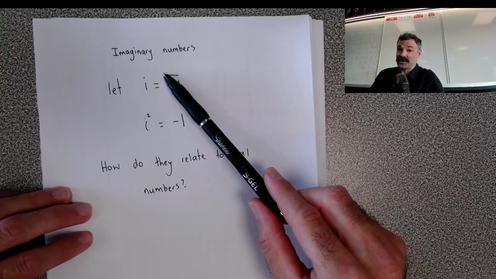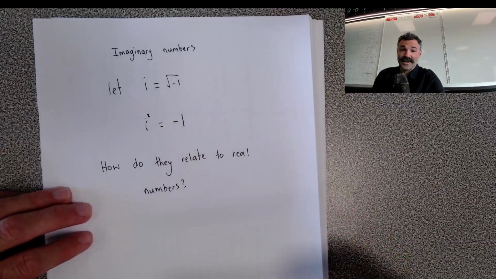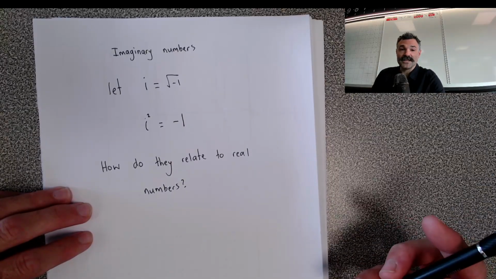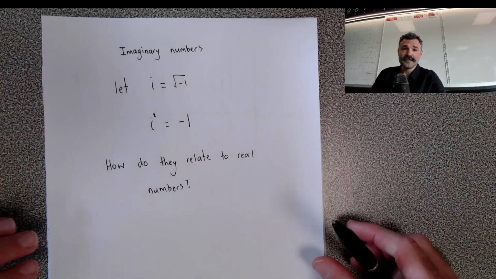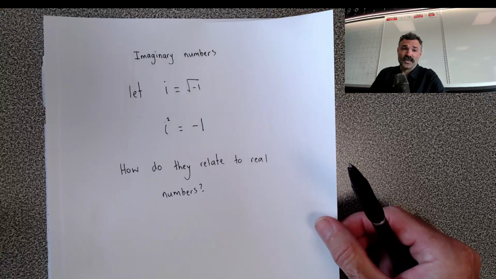Now, we've just introduced a new number. How do these new imaginary numbers relate to the real numbers that we already know? We have some problems. The first problem is we have a number line.